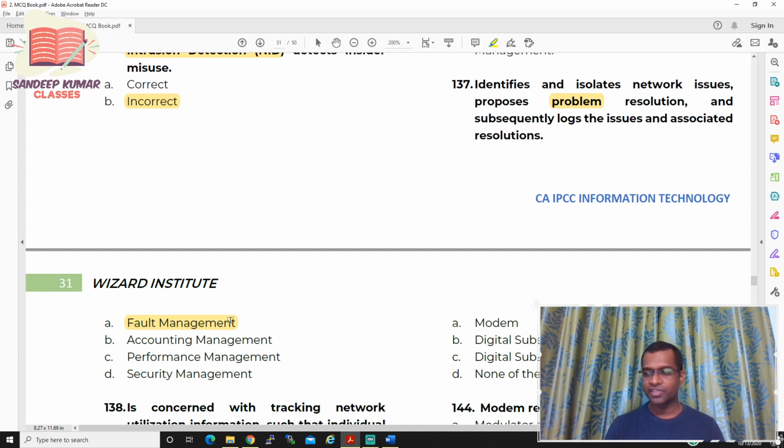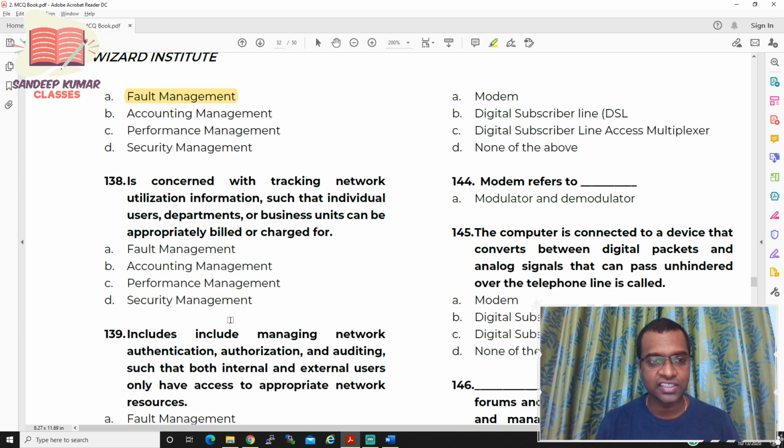Accounting management is something pertaining to the consumption of resources. Performance is about, let us say if I send a request, within how much time that server is giving me the response. That type is called performance management. Security management doesn't fit in it. So the answer for question number 137 is fault management. Now let us move to question number 138.